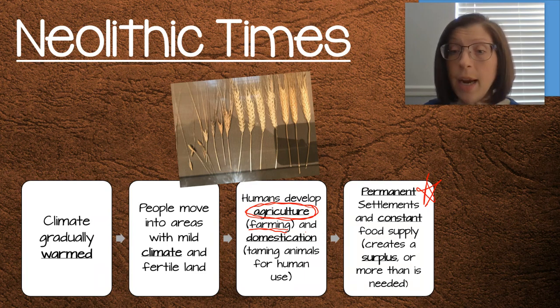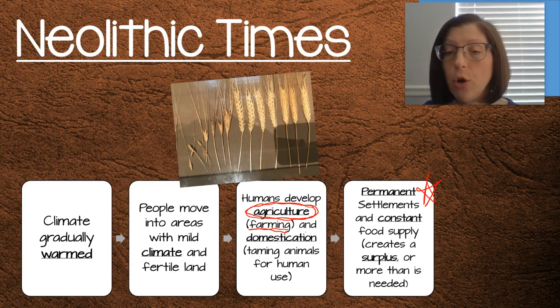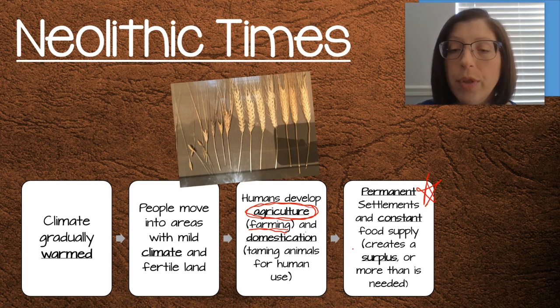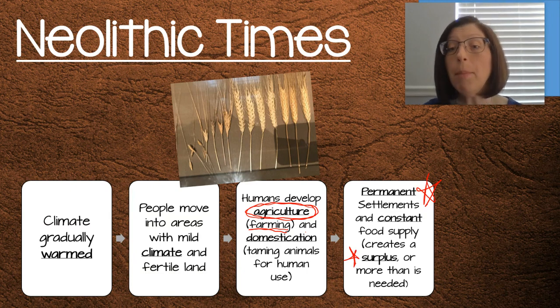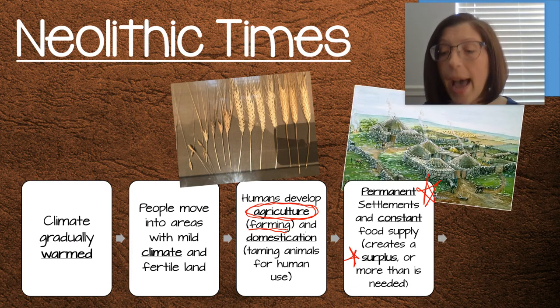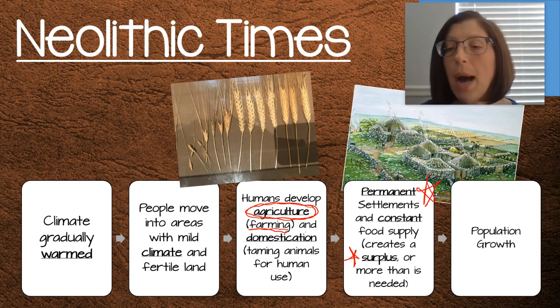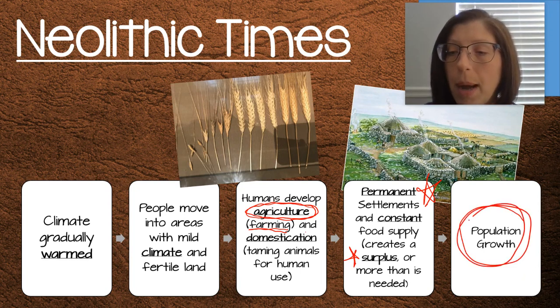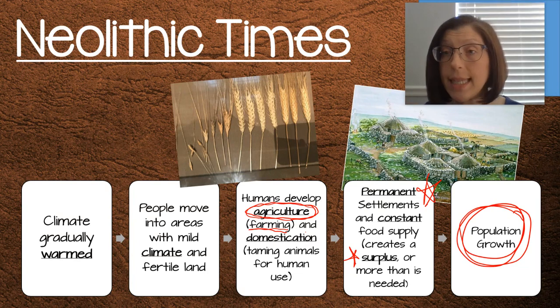So you stay there. You have that permanent settlement and a constant food supply, which creates a surplus, or more than is needed. Put the star by surplus, okay? By having that permanent settlement, you're getting that constant food supply and you're getting more than what you need. That is then going to lead to population growth. Circle it, population growth, okay? So if everybody's settled, you've got a constant food supply, you've got more than you need to feed everyone, your population's going to grow. The size of your people is going to increase.